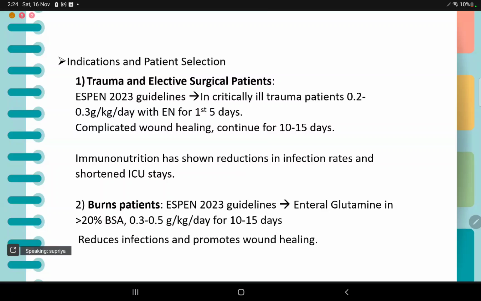In burn patients, the ASPEN guidelines 2023 specifically mention enteral glutamine in burns of more than 20% of body surface area, 0.3 to 0.5 grams per kg per day for 10 to 15 days. It is supposed to reduce infection and promote healing.